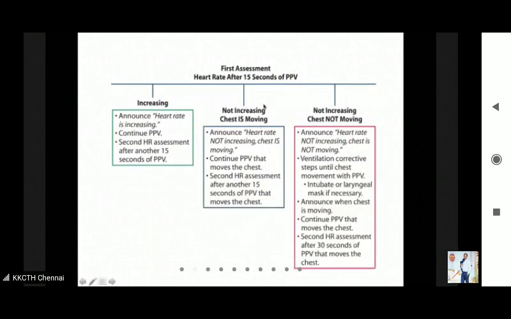If the heart rate is not increasing but the chest is moving, then also you can continue positive pressure ventilation that moves the chest, and do an assessment after 15 seconds. So if either the heart rate is increasing or the chest is moving, you can continue positive pressure ventilation. If the heart rate is not increasing and the chest is not moving, if both are not happening, then you are expected to do what are called ventilation corrective steps until chest movement happens with PPV. Okay, so what are these ventilation corrective steps?